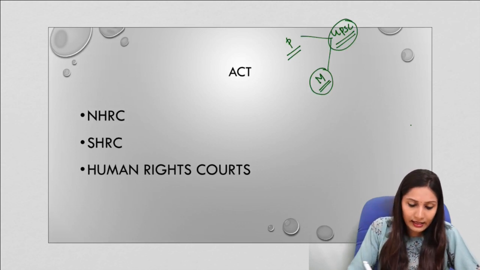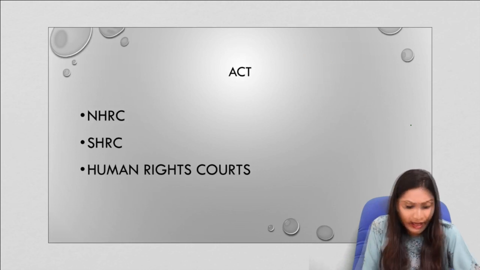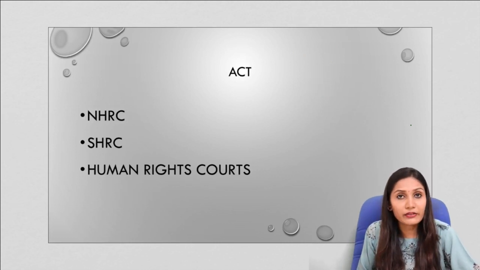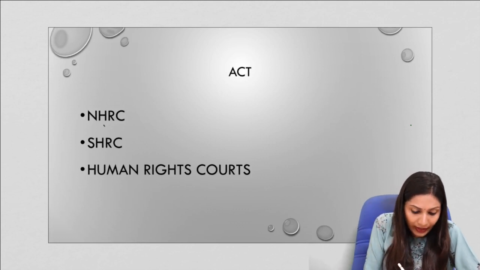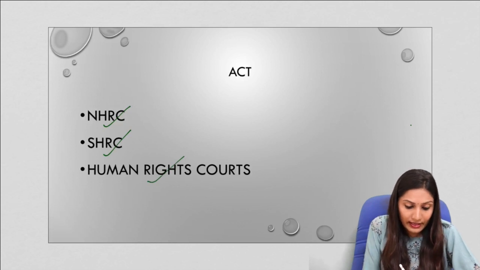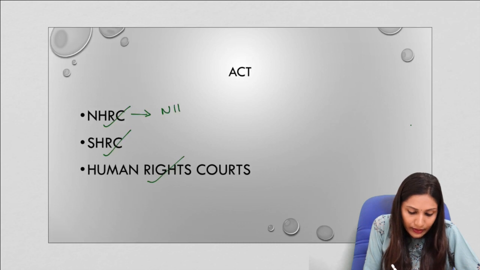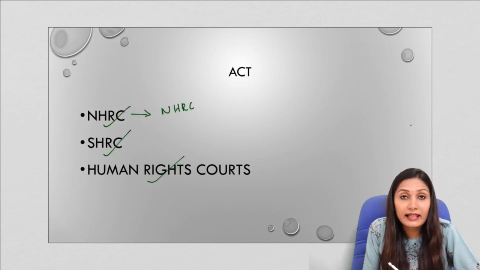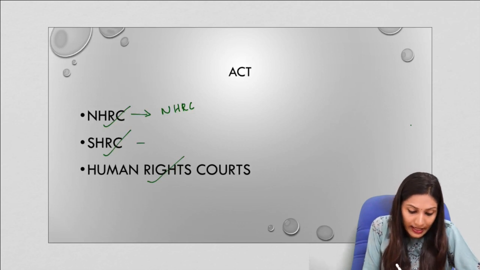So let us start with understanding the act in brief. The Protection of Human Rights Act of 1993 provides for NHRC, SHRC and human rights courts. NHRC is the National Human Rights Commission. We will later in this lecture see the composition of NHRC. SHRC is the State Human Rights Commission.